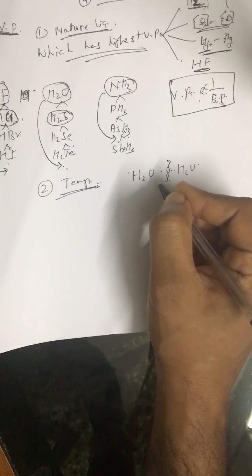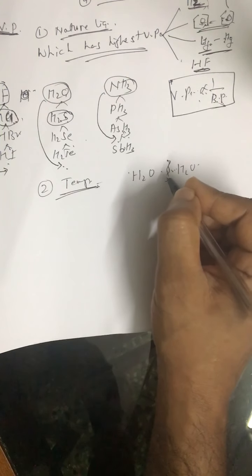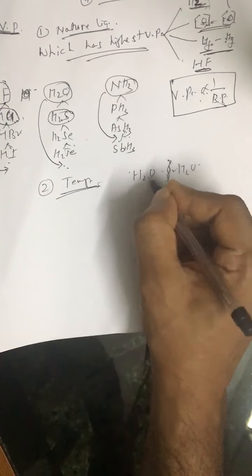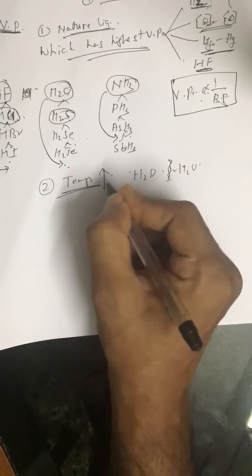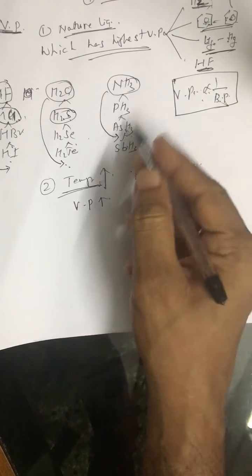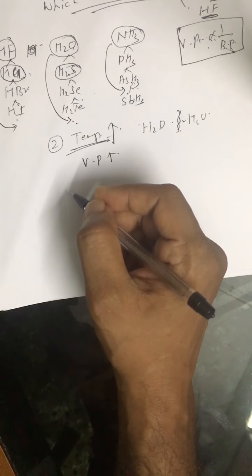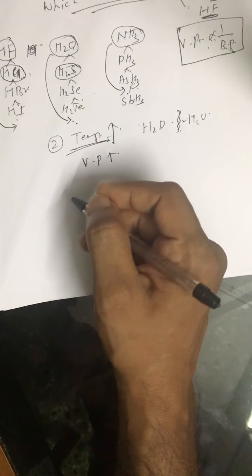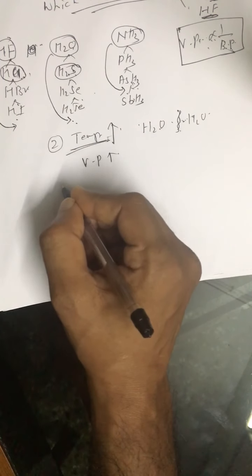With the breaking of these bonds, the intermolecular attraction decreases, the escaping tendency increases, and vapor pressure increases. So with the increase in temperature, vapor pressure increases. Vapor pressure does not depend on surface area. Whether you take water in a cup or in a drum, vapor pressure will remain the same.